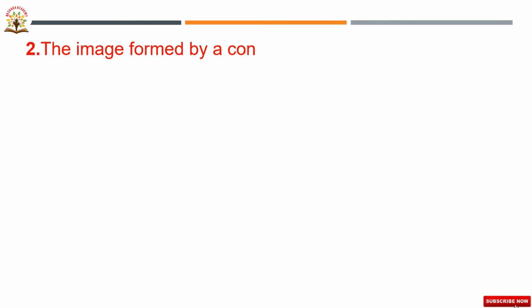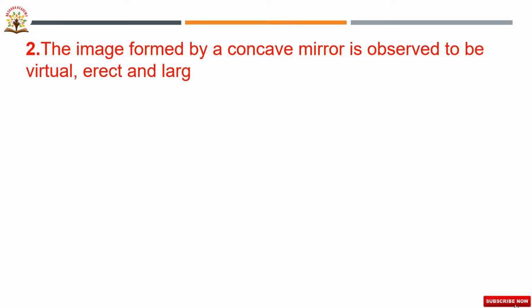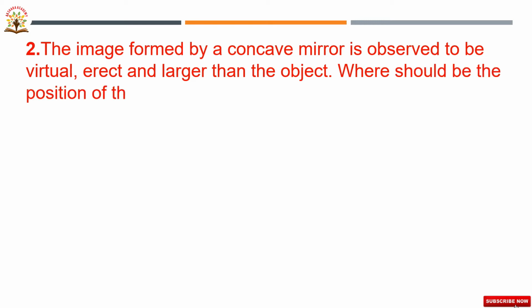The image formed by a concave mirror is observed to be virtual, erect and larger than the object. Where should be the position of the object?